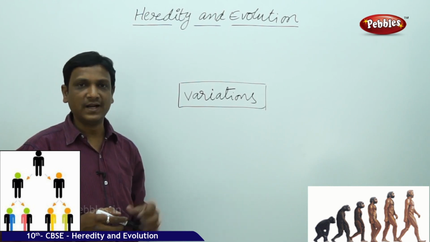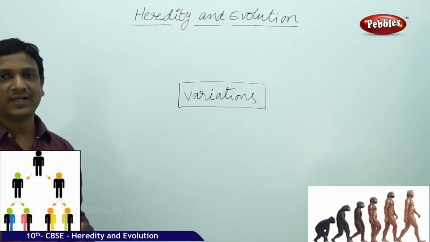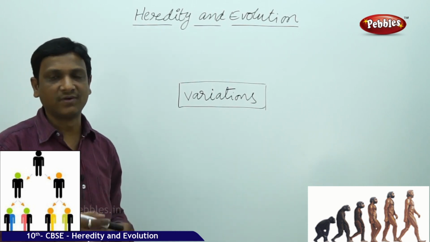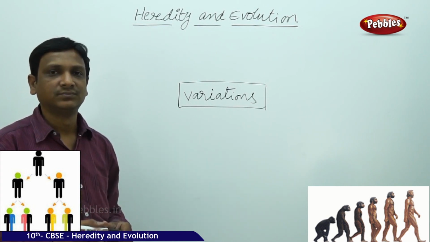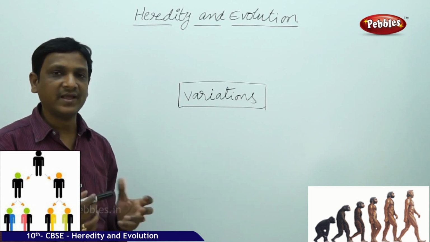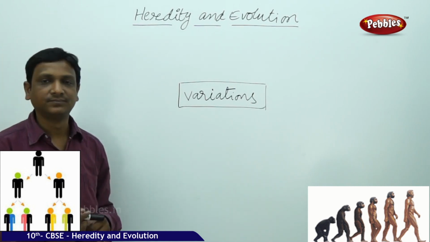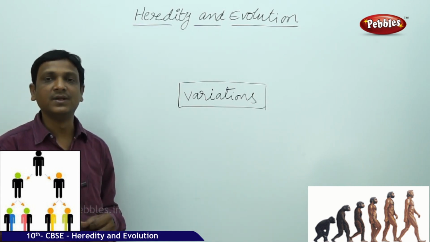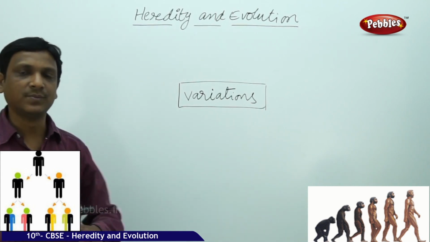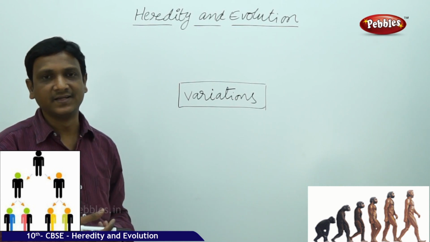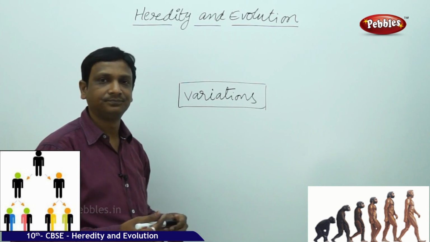Moreover, we learned one more thing in reproduction. The traits or characters are passed from generation to generation. When there is reproduction, the young ones that are born are similar to the parent, but they are not exactly identical. They have some changes. We call them variations.